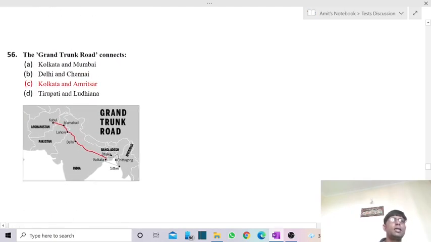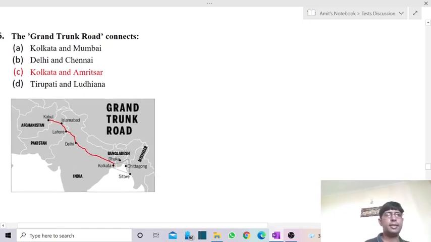Then comes the Grand Trunk Road connects, again a very easy question. You should have seen it in a number of exams. It connects Kolkata and Amritsar, even extending into Pakistan up to Kabul.